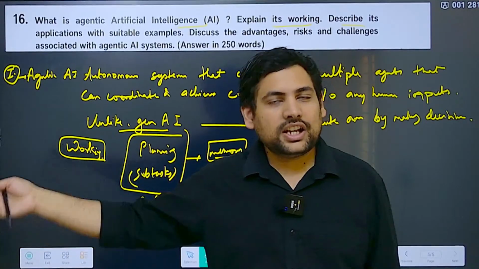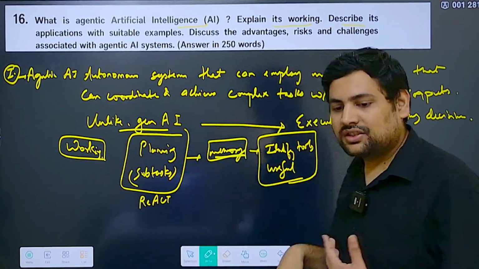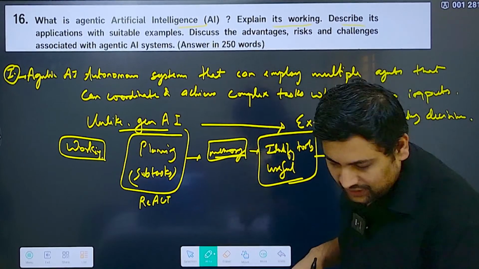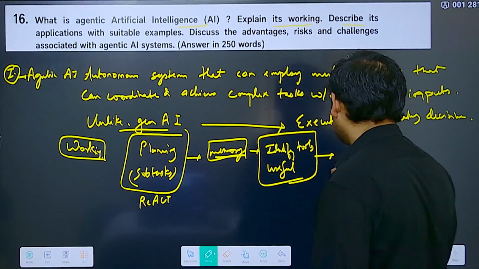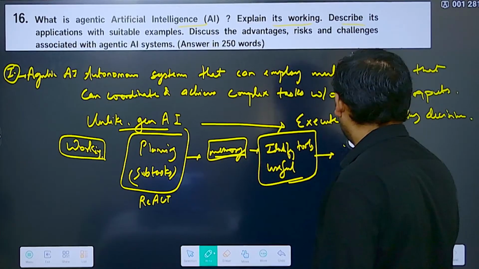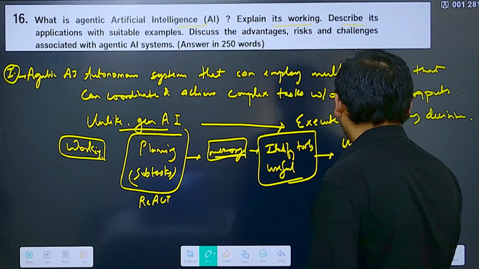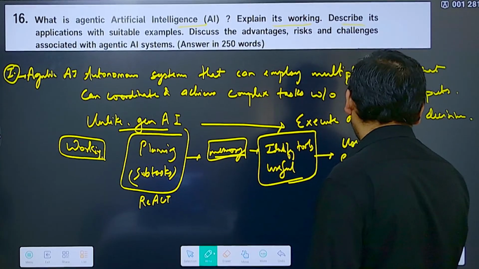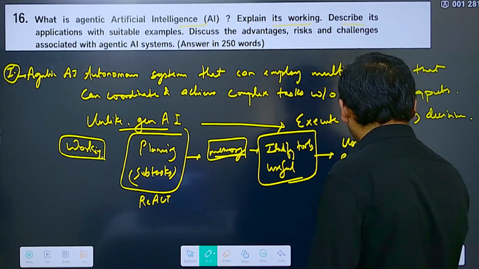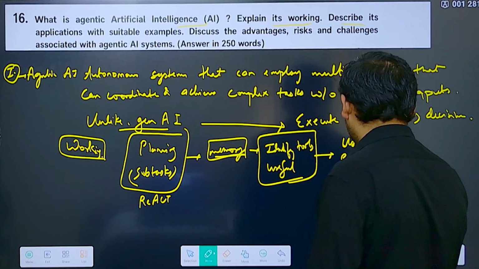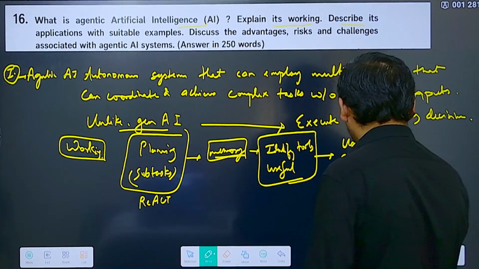It has to identify it and then start doing it. Then the next thing that it will do is use even the external environment to execute the task using all the tools. This is what it has to do.